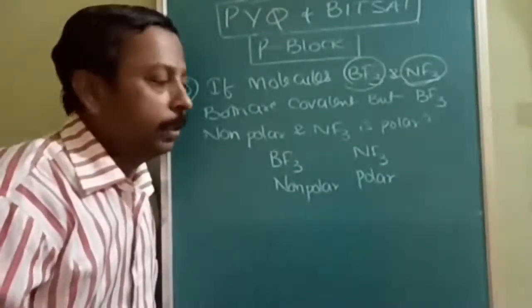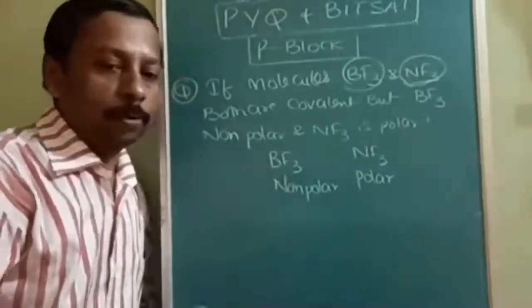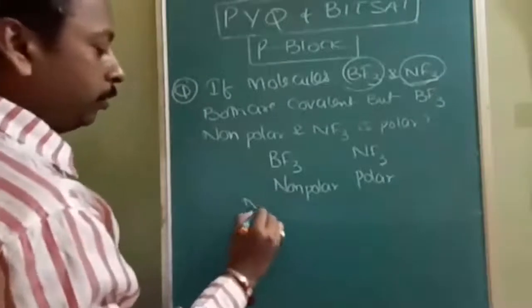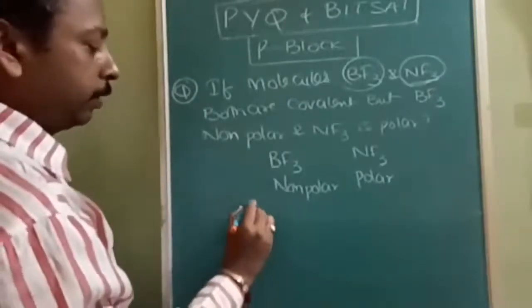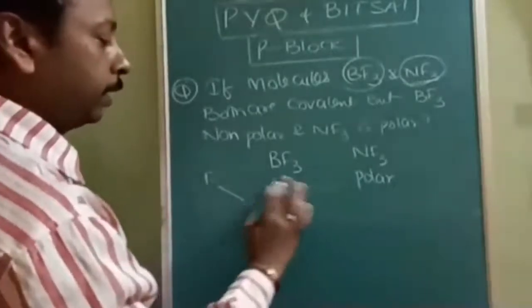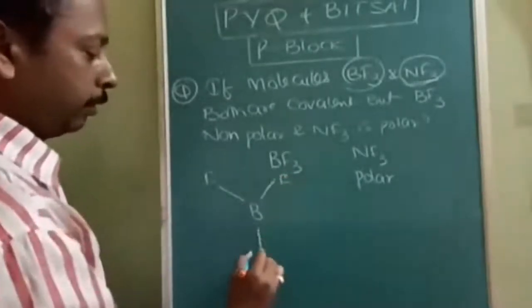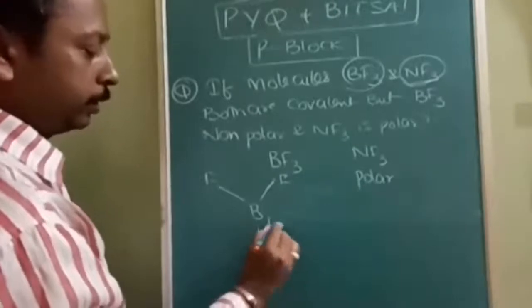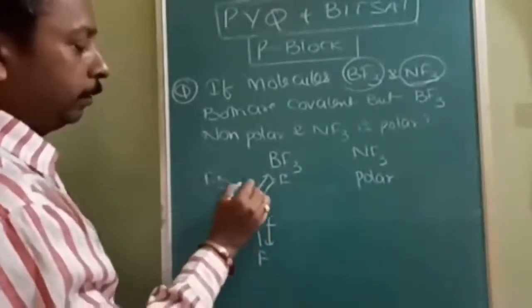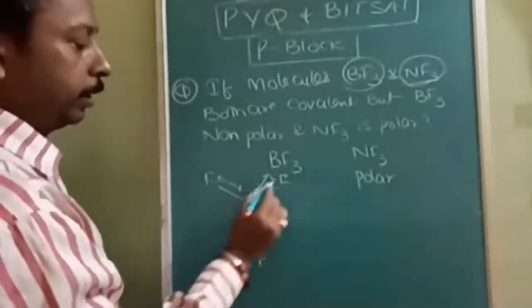I will explain the reason. In boron trifluoride, there is no lone pair. Because of the absence of lone pair, it takes a triangular planar shape. So the net bond dipole moment gets cancelled out.